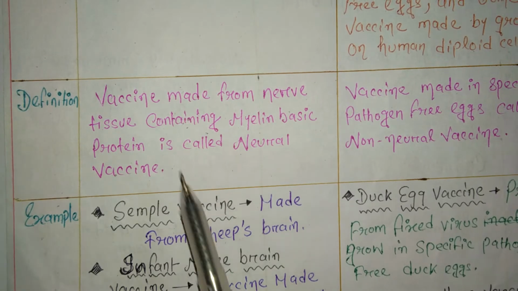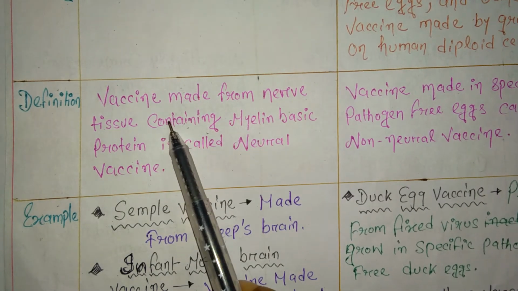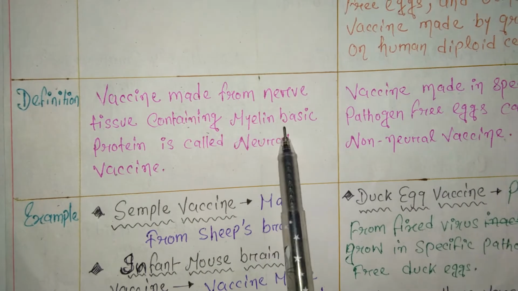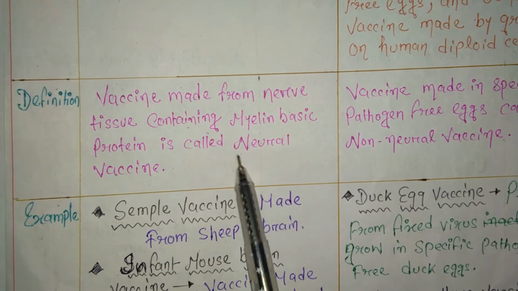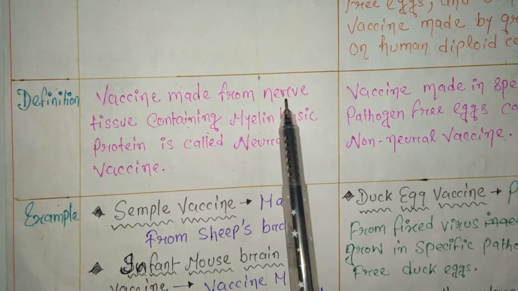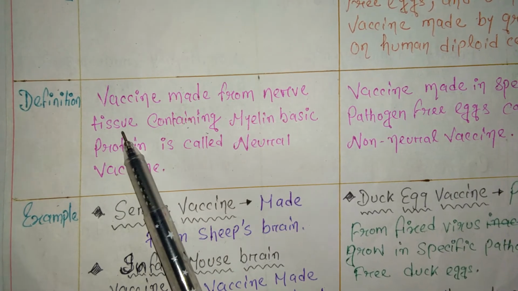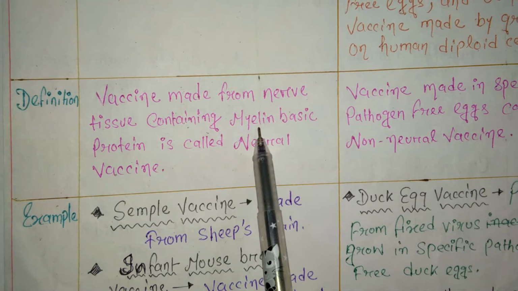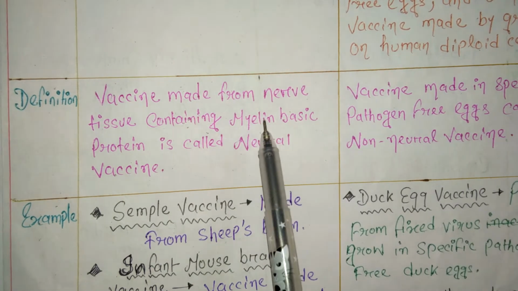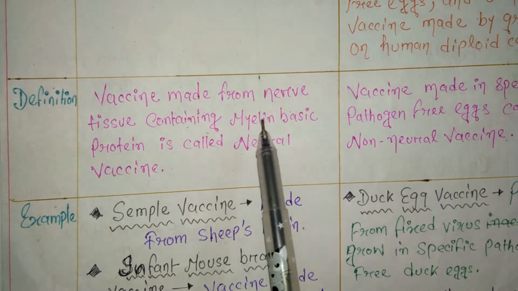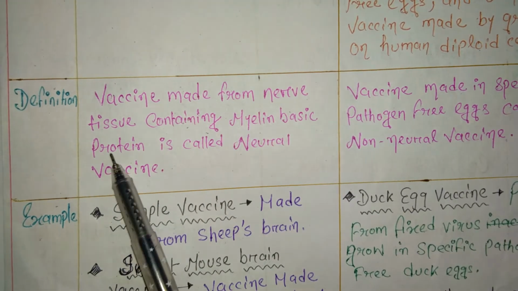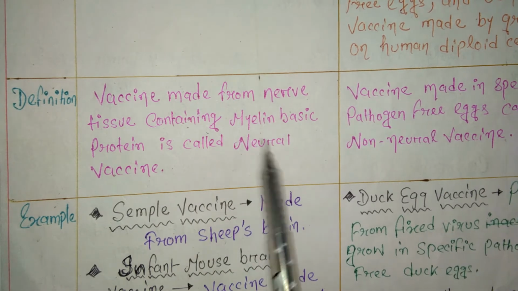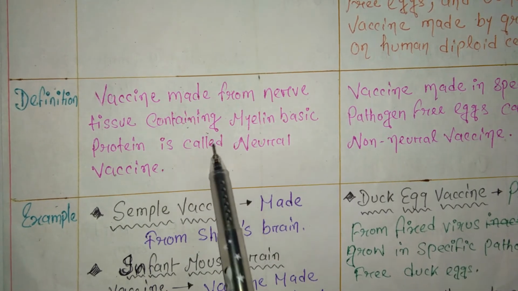Next one is definition. What is the definition of neural vaccine? Vaccine made from nerve tissue containing myelin basic protein is called neural vaccine. Nerve tissue means neurons, and we all know that a neuron is protected by a cover called myelin. So from the protective cover we take myelin basic protein and we make this vaccine, neural vaccine.